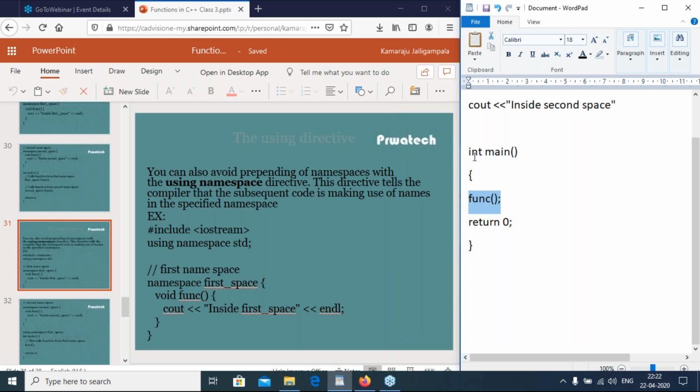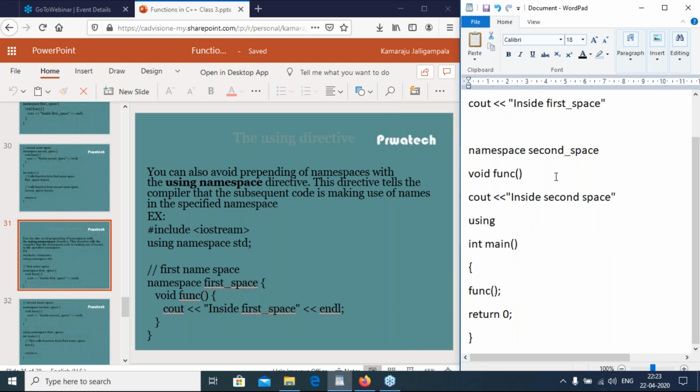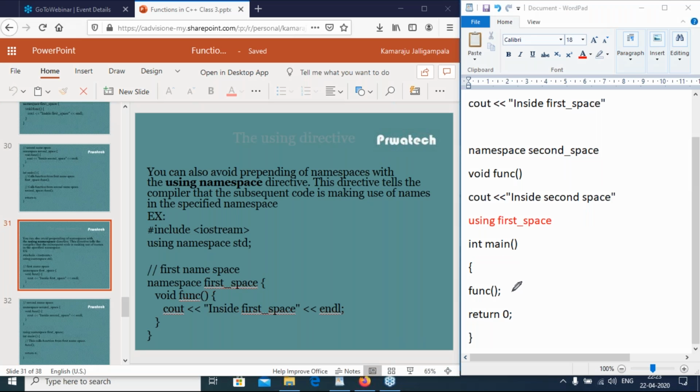So if you use, in the main function, using first_space, then whenever we call function C, it automatically calls the first namespace.